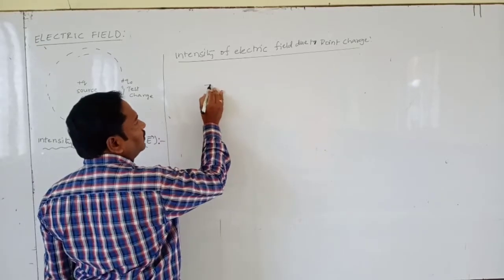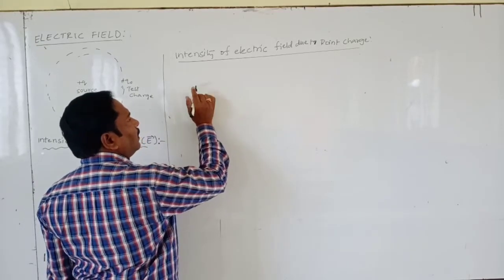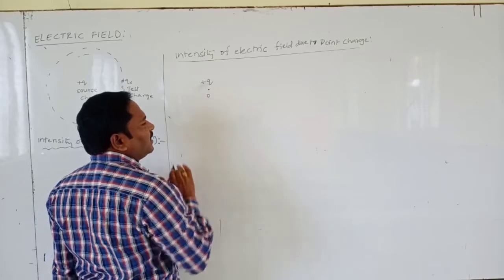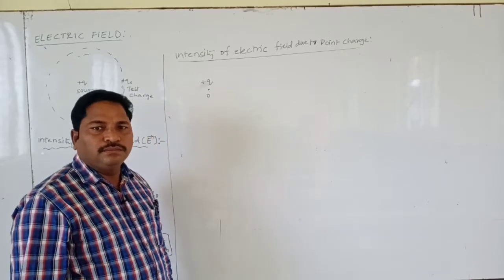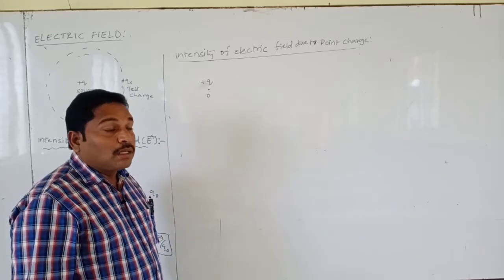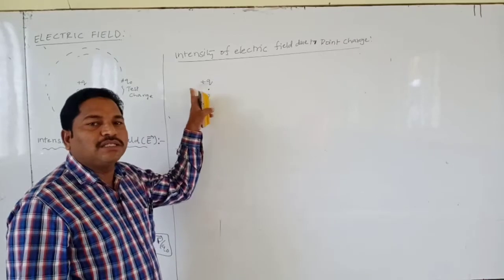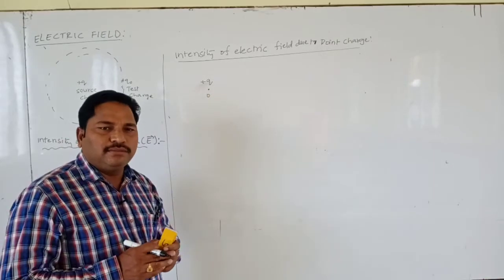Consider a point charge Q placed at point O. Now we have to find the intensity of plus Q charge at any point.